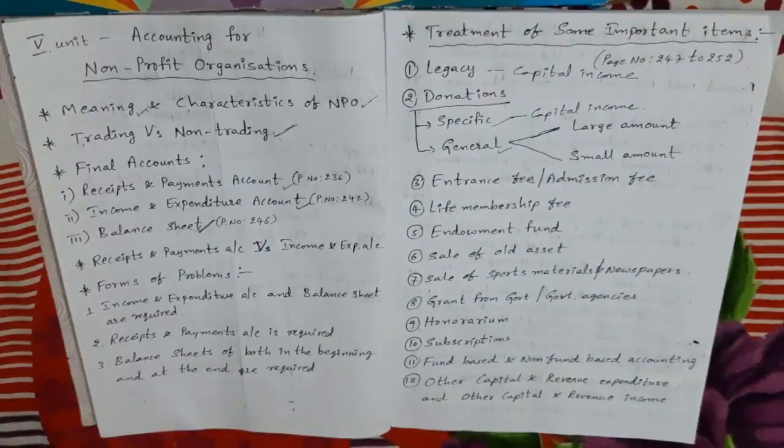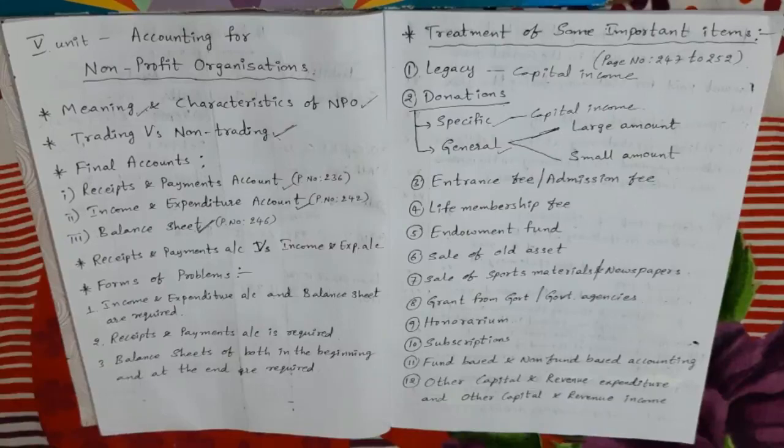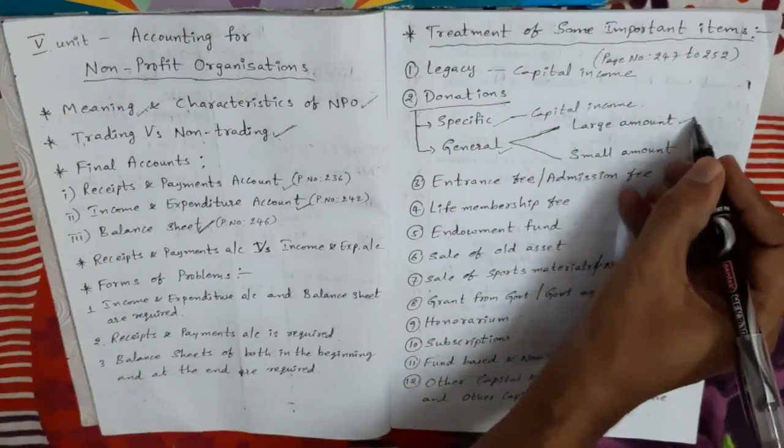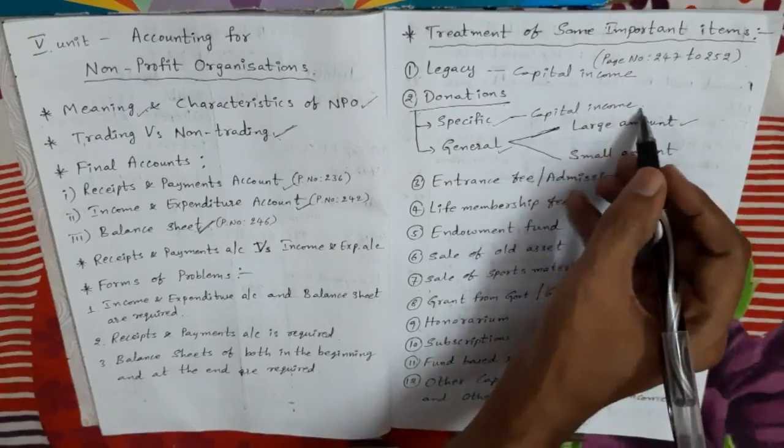Next, general donation. General donation is again divided based on the amount into two: large amount and small amount. When a general donation is given in the question, we have to observe whether it is a large amount or a small amount. If it is a large amount, we take it on the liability side of the balance sheet, treating it as capital income.